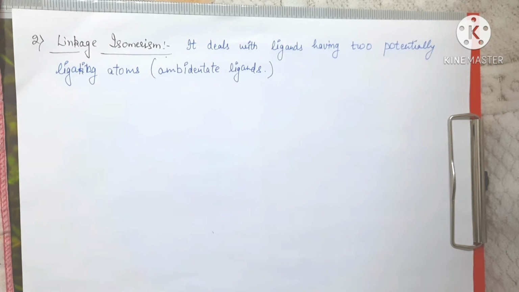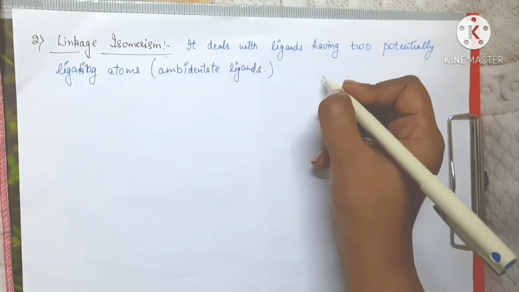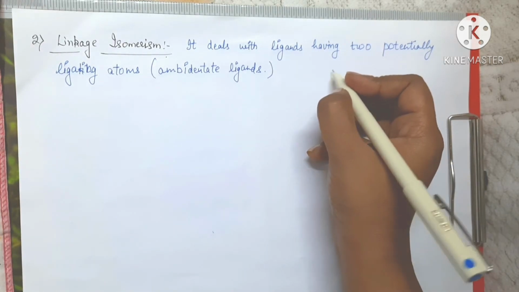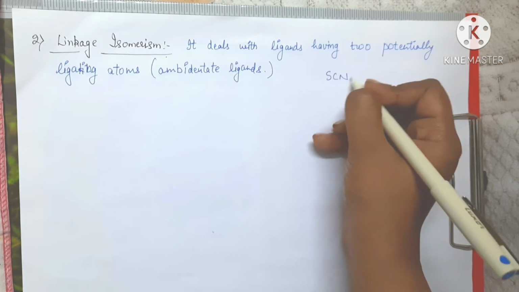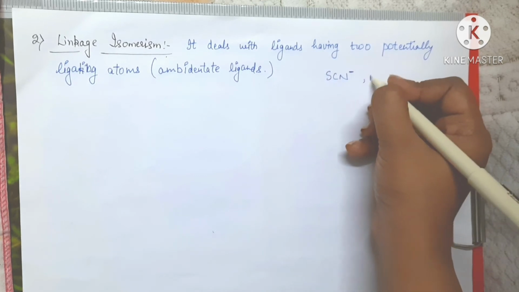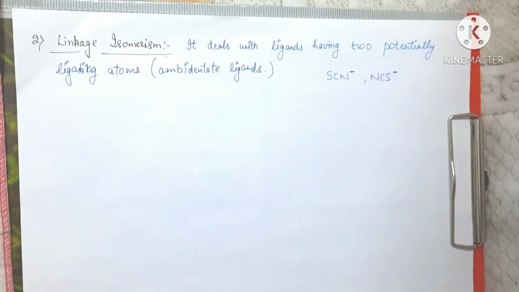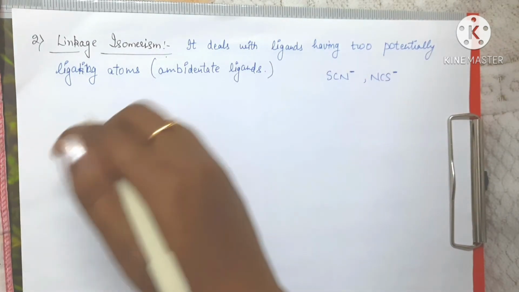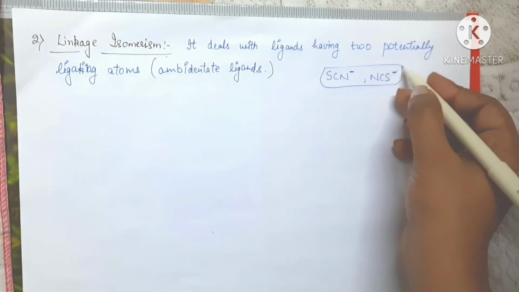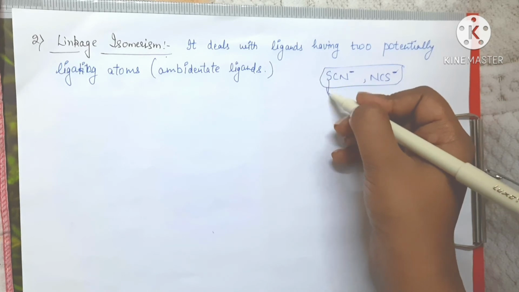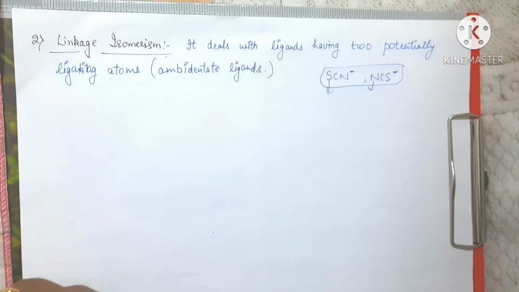We can understand that using an example. We have studied some of the ambidentate ligands like SCN negative and NCS negative, right? These types of ligands can bind either through S or through N, right?